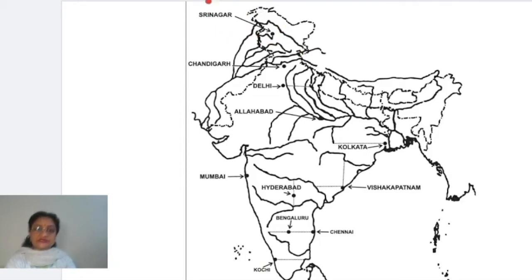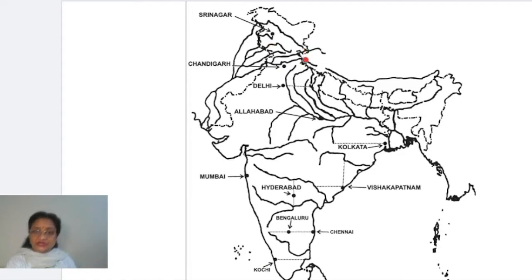Srinagar is the first city which you need to mark in the map, right? Number 1 is Srinagar, and you can see here Srinagar is situated exactly at the tip of this river, and this river flows like this and ultimately it joins the Indus river. And what is this river? Can you name this river? This is Jhelum. Just at the tip of this curved part is exactly the Srinagar. Okay, this is Srinagar. Number 1.